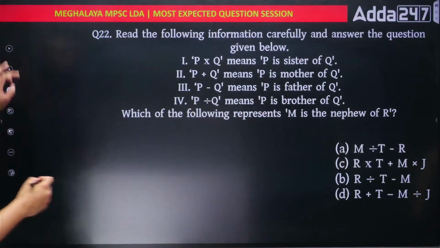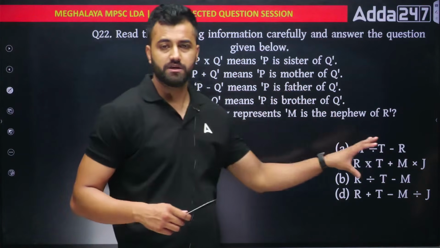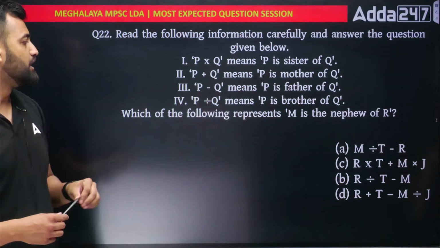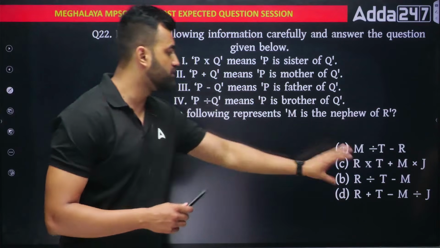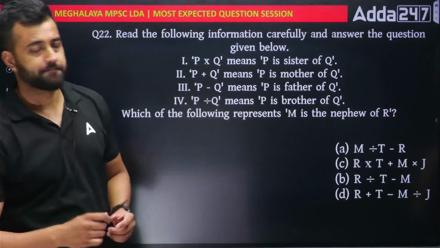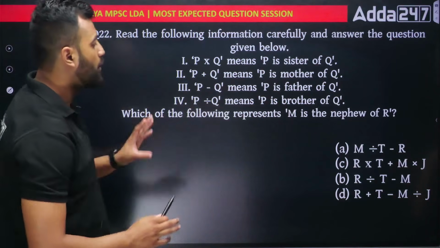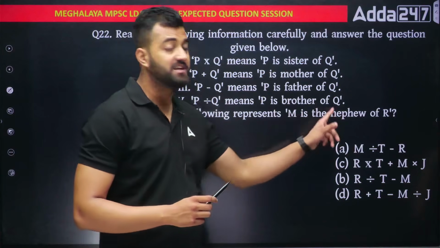Okay. Next. 22. Now this is coded type blood relation. The exact same question came in your previous year paper LDA. If you go and check, you can see. So how to do such a question? Because we don't have that much time to solve all the options, right? So I'll teach you a trick. What is the trick? Whenever this question is given, don't read the question. Just see what you have to find. So, which of the following represents M is the nephew of R?